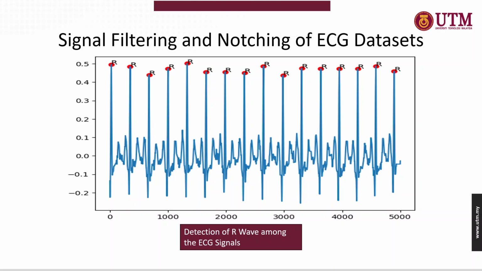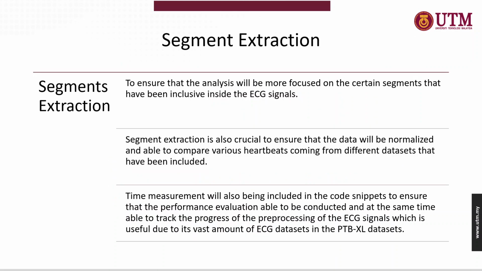In this diagram, it shows that the R wave has been successfully detected among the ECG signals, where this process is crucial as it is able to train the upcoming model to have more accurate classification, especially towards the R wave, which is very crucial in order to classify the ECG signals in accordance with their respective medical diagnosis.